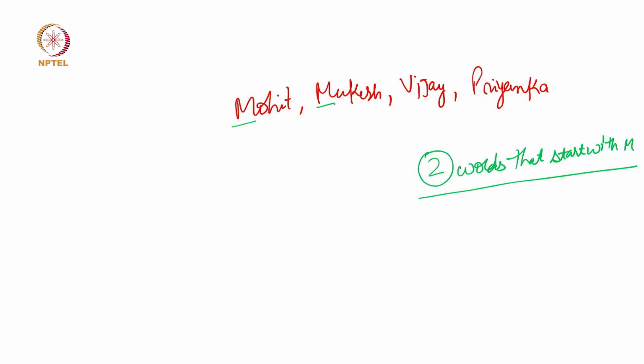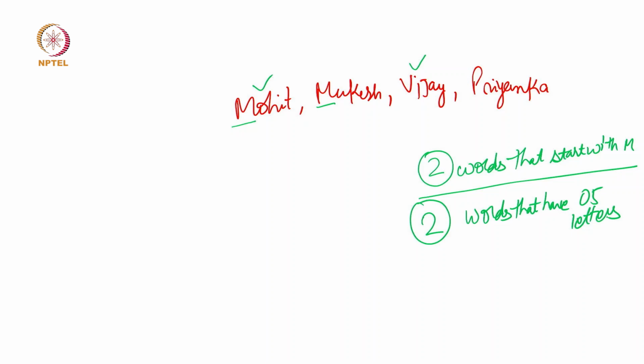Then we have another pattern: there are 2 words which have 5 letters. Which are those 2 words? One is Mohit and another word is Vijay. So there are 2 words that have 5 letters.